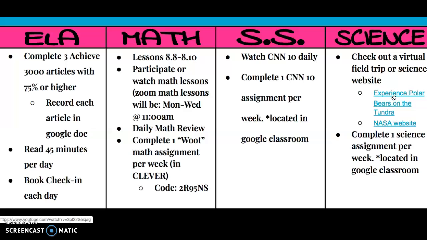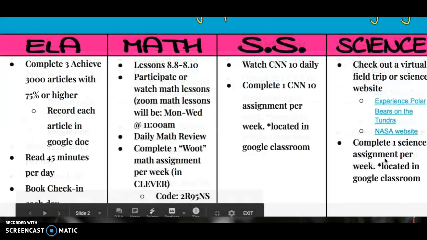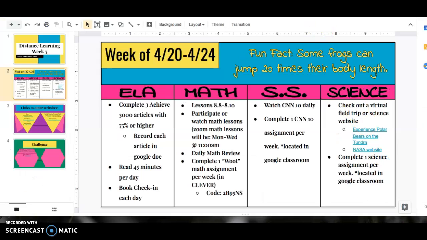I think it's like a video and you watch it. And it tells you about polar bears in the tundra. And then the second one is just the NASA website, and I think it's geared toward kids, and so you just explore it at your own pace during the week, and then you pick one. You don't have to do both. You pick one, either the polar bears or the NASA website, and then you complete a science assignment that is also located in Google Classroom.